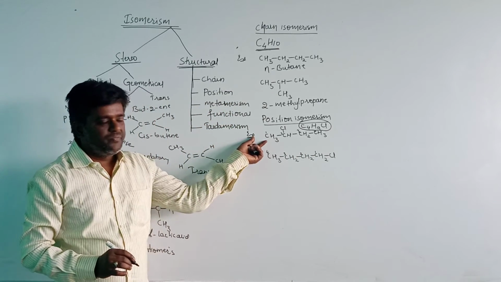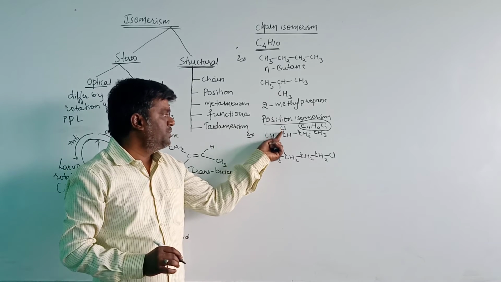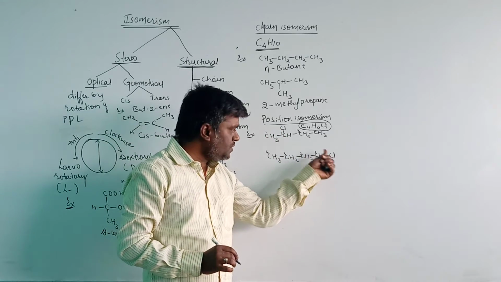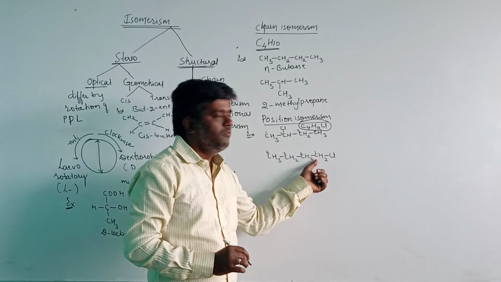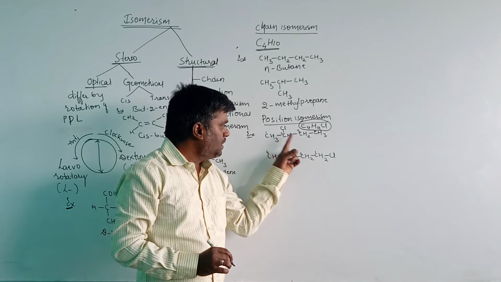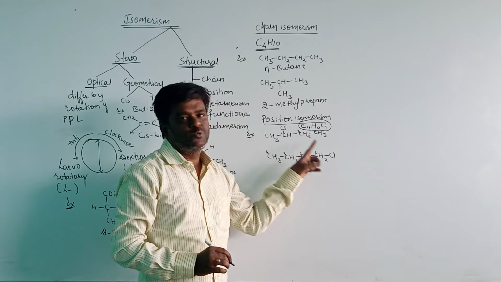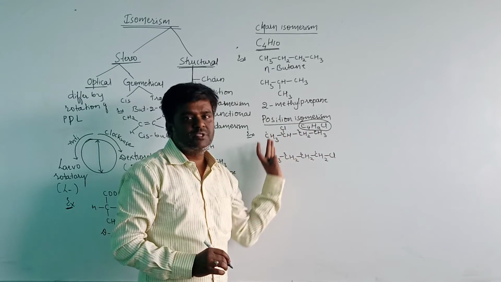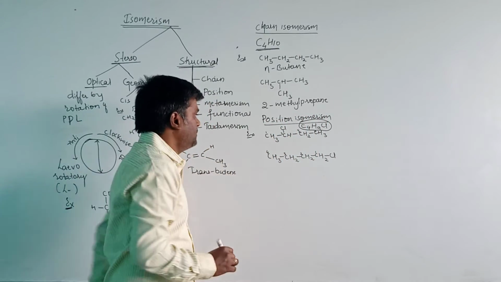In this structure, the position of the substituent group is second, and in this structure, the position of the substituent group is 1. Both have the same molecular formula but differ in the position of the substituent group, so they are known as position isomers, and that process is known as position isomerism.